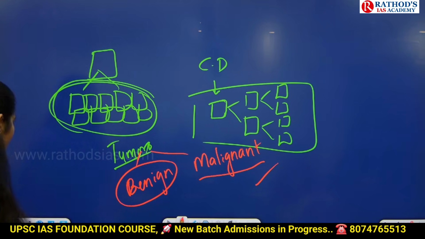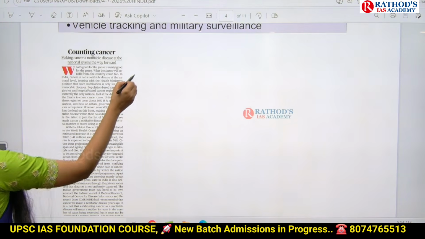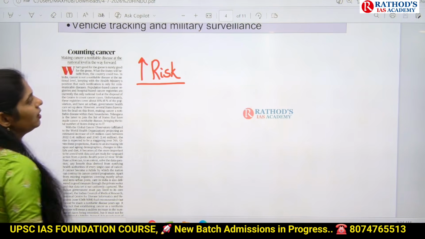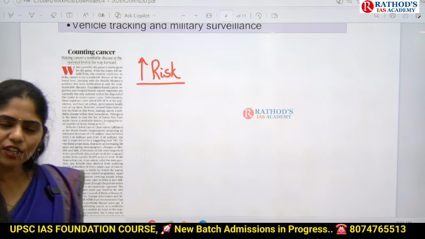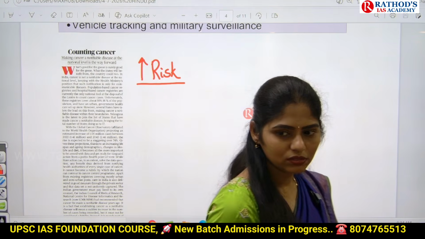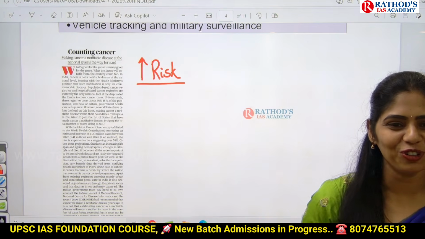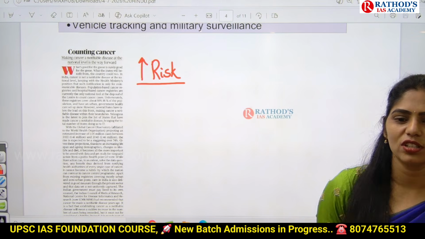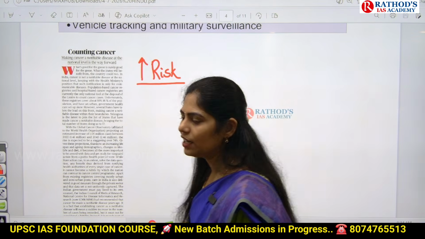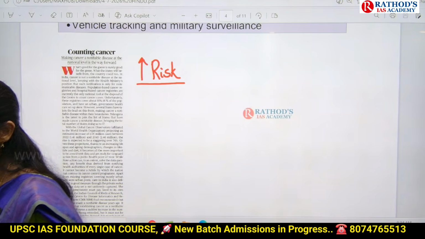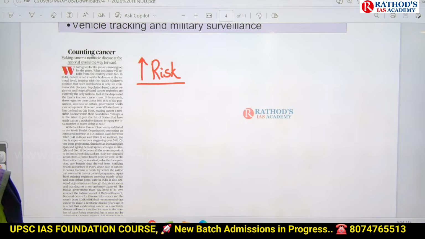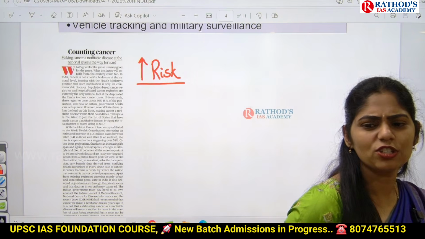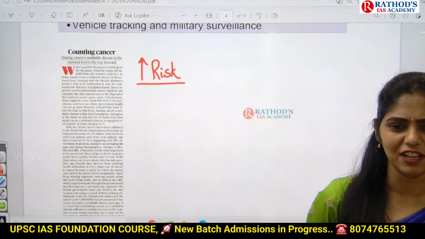Okay, nowadays there is increased risk of cancer. Why is there increased risk of cancer? So can you tell me some examples of cancer that you know? In many movies they show examples of cancer. Lung cancer, blood cancer. In women, breast cancer, cervical cancer. In men, prostate cancer. Stomach cancer, liver cancer, different body parts, different cancers.